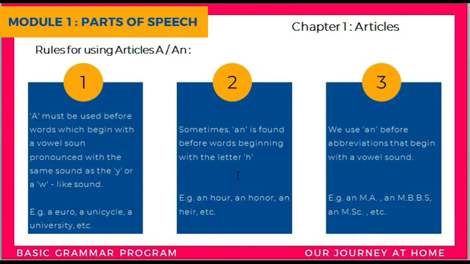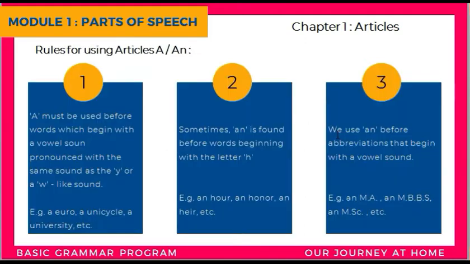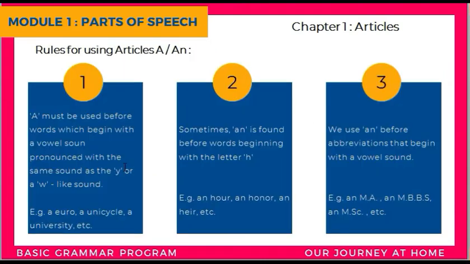So the first rule is: a must be used before words which begin with a vowel sound pronounced with the same sound as the y sound or the w sound, like we saw in this example, euro. Now, what is the difference between these usage examples and these rules?